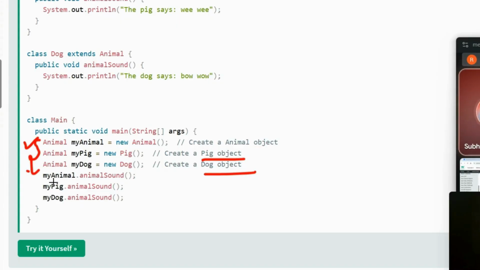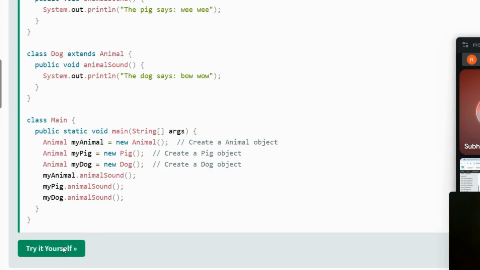Now, myAnimal.animalSound is what we are doing here. We are calling the methods with the help of the objects, right? These are the three objects that we have created right now, correct? So with the help of these objects, we are calling the methods, and we will have different printing statements. Whatever is there in that method will get printed. Okay, all right. So let's see how we get the output.